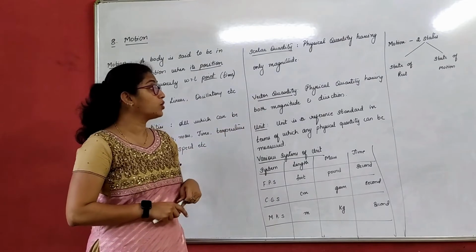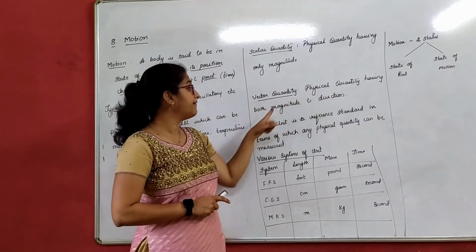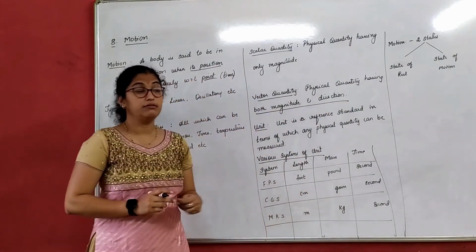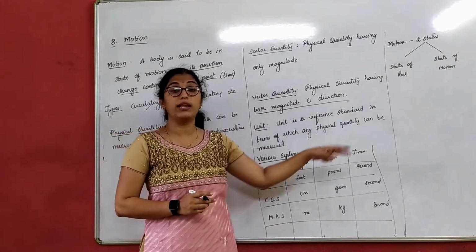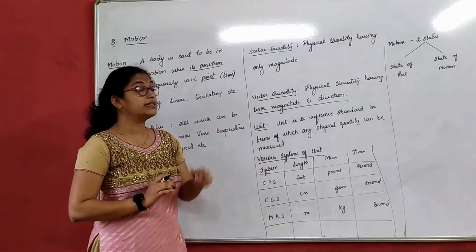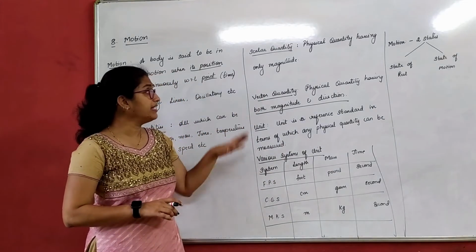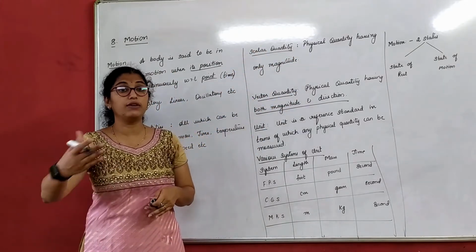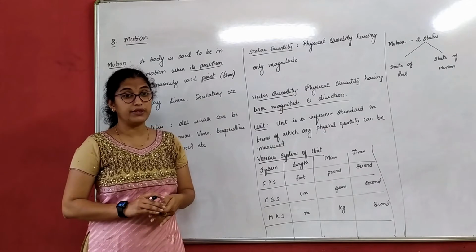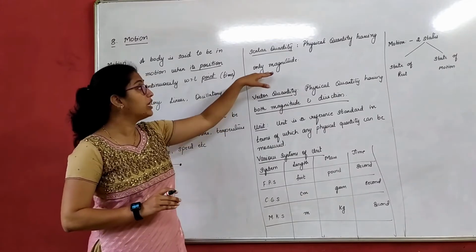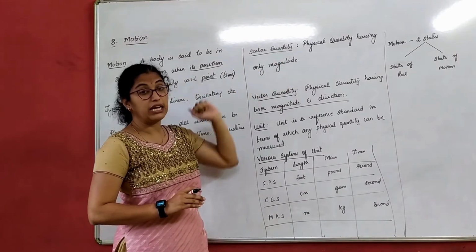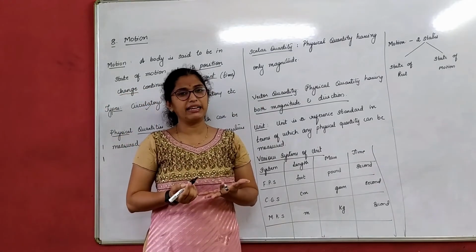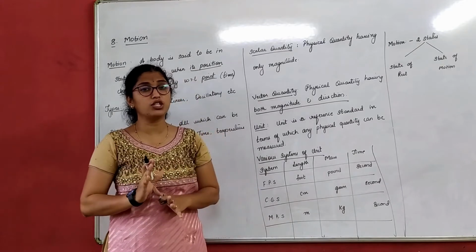So what is a vector quantity? Physical quantity having both magnitude and direction. That means it has both number as well as a direction, and it is called a vector quantity. Right? So which will come under scalar and which will come under vector, we will see once we gradually proceed with the chapter. As of now, length comes under scalar quantity, because when I want to find the height, the length of the pen, it's only the magnitude, number, the direction is not required.